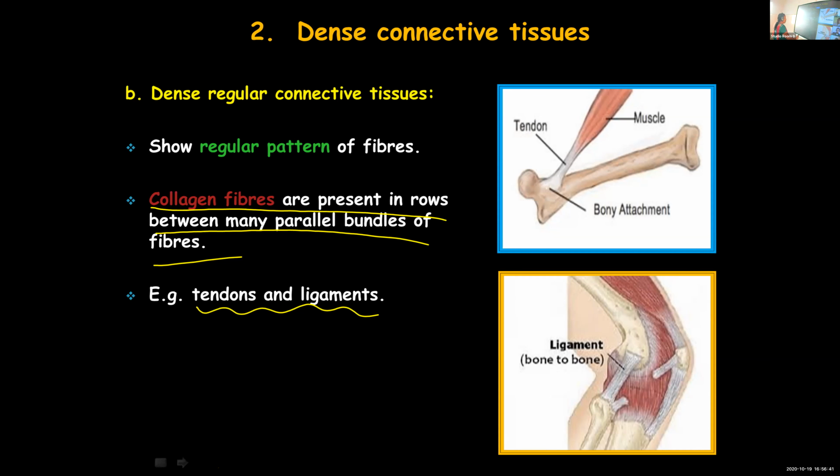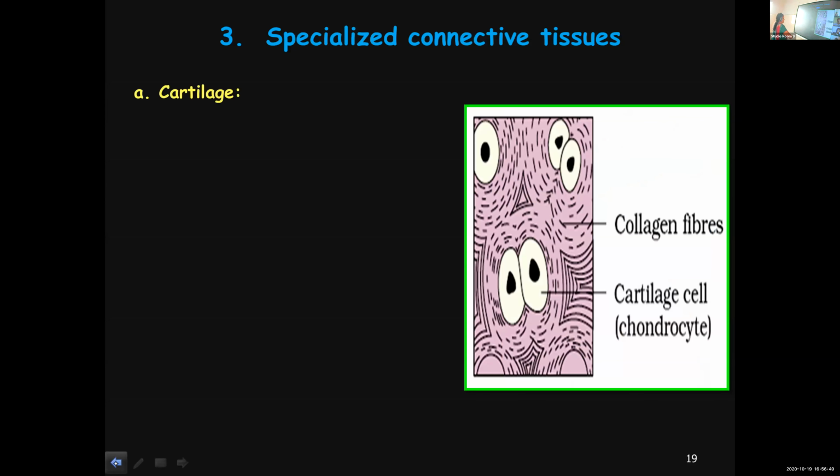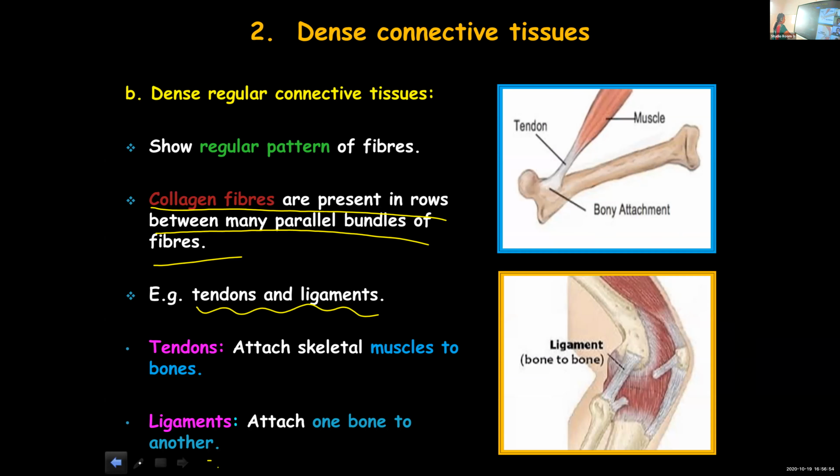So now let's see what is the difference between tendons and ligaments. Both of these are fibrous connective tissues, and tendons connect muscles to bones. Here you can see the picture of both tendons and ligaments.